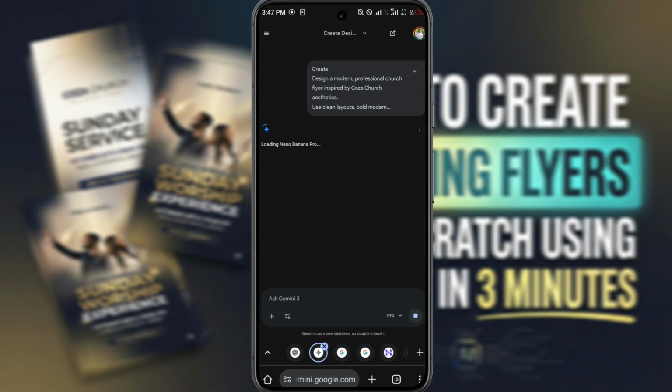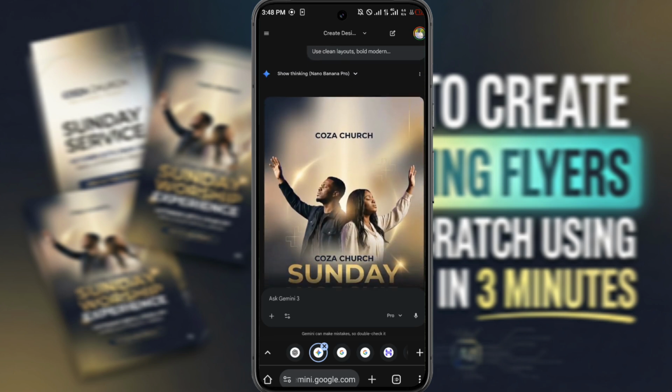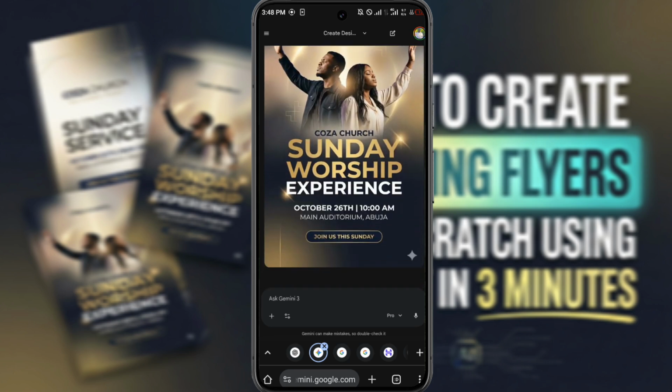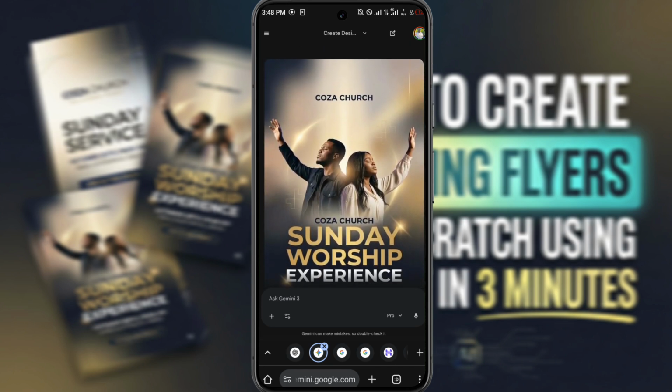Guys, there is nothing difficult here. Just start from the basics, like how I'm doing. Just a random flyer with write-ups. Then you can actually know how to come up with something much more difficult and more stylish. Yeah, so let's see. Now you can see the difference between the first prompt and the second prompt.